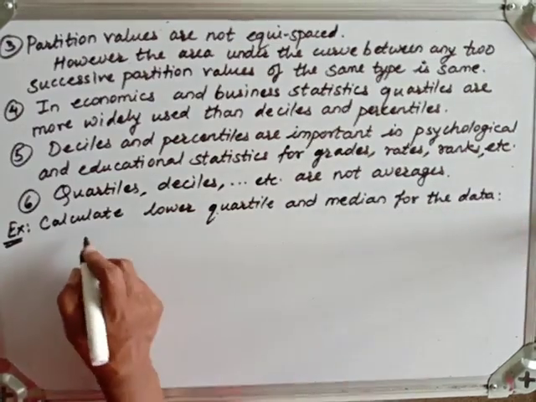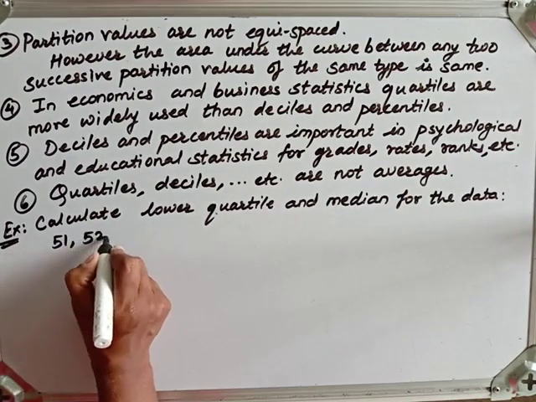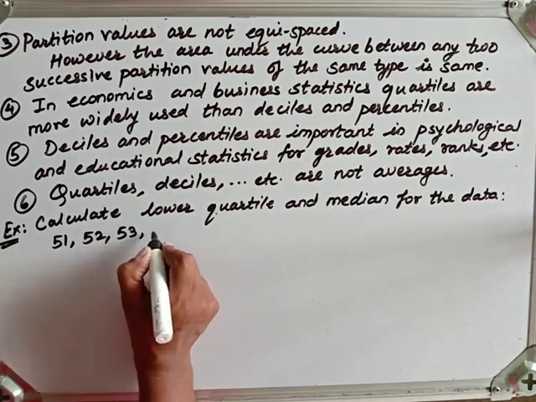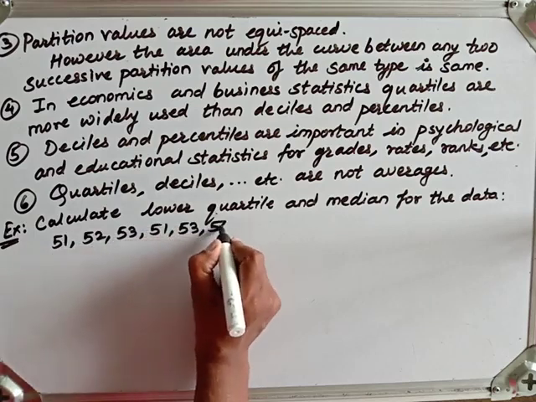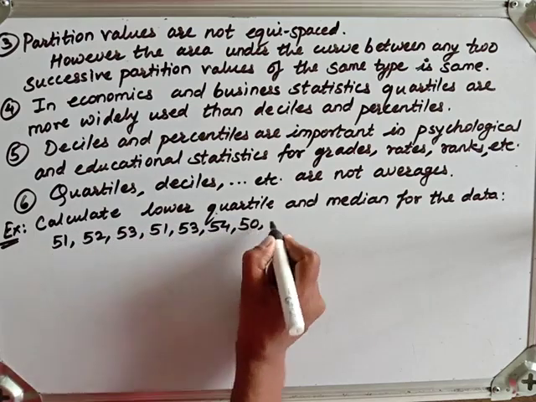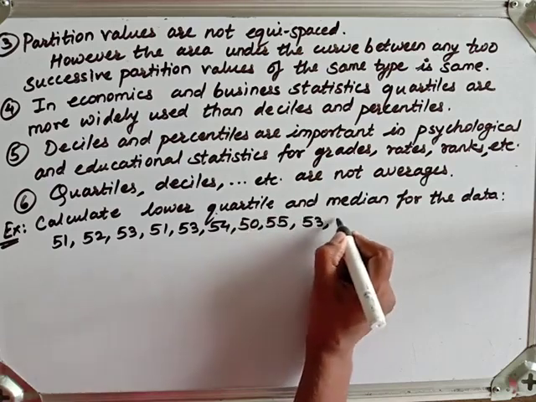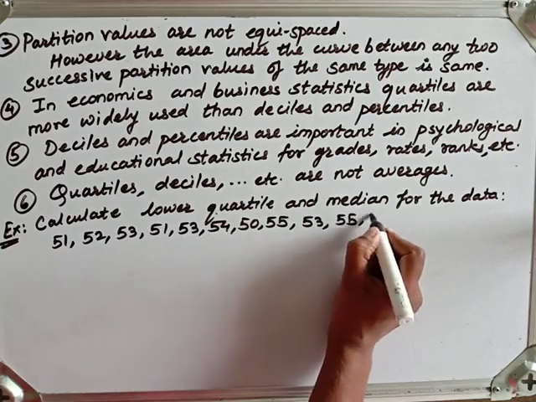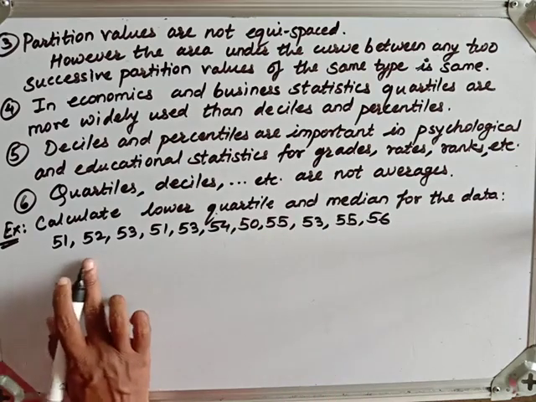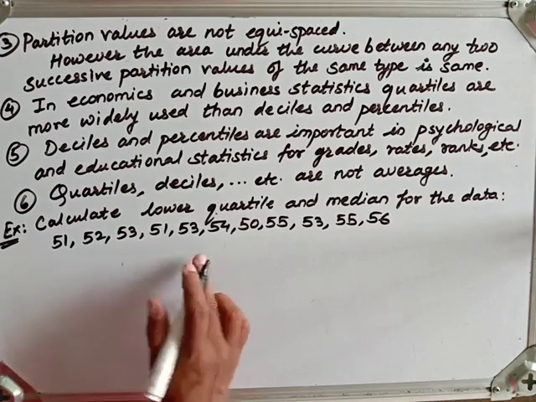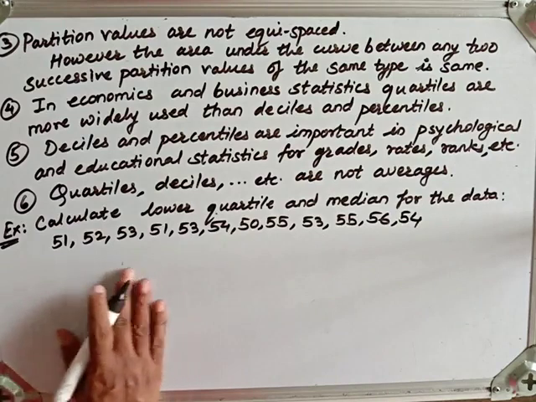The observations given are: 51, 52, 53, 51, 53, 54, 50, 55, 53, 55, 56, and one more I will take, 54. So these are 12 observations with us.